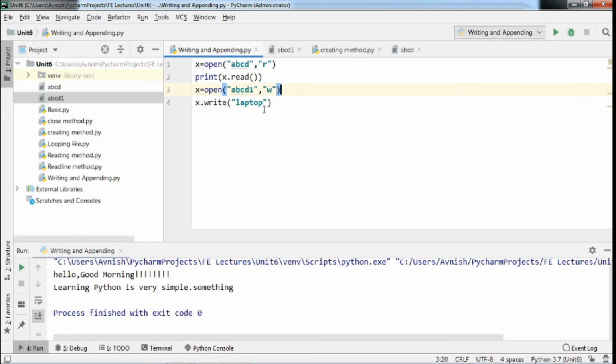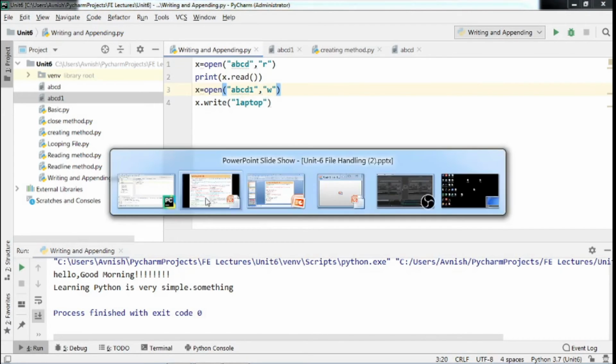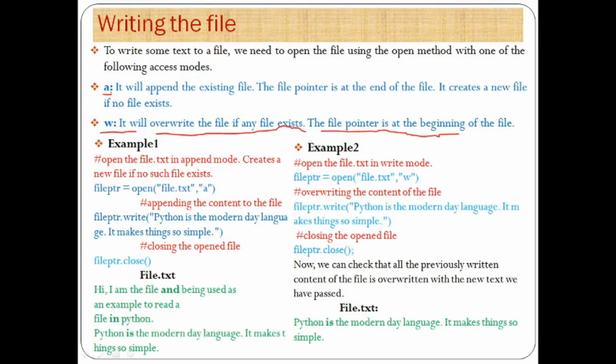That means by using this W mode, you have overwritten your previous content with the current content. This is the major difference between your write mode and your append mode. In append mode, your previous content will remain as it is, but in write mode, your previous content will be overwritten and your new content will replace it.